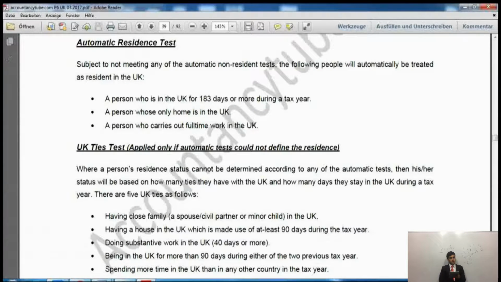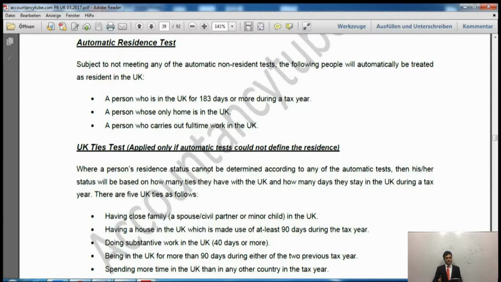And the third one says if I work full-time in the UK, then I am UK resident. If I work part-time in the UK, then I might not be automatic UK resident. These were the conditions which indicate automatic UK resident or automatic non-UK resident. What if someone is neither automatic UK resident nor automatic non-UK resident? What would happen then? Then we need to see more details. For example, it says 183 days or more: if someone has spent 183 days or more, he is automatically UK resident. What if I spend 150 days in the UK? I won't be automatic UK resident, and I won't be automatic non-UK resident either.